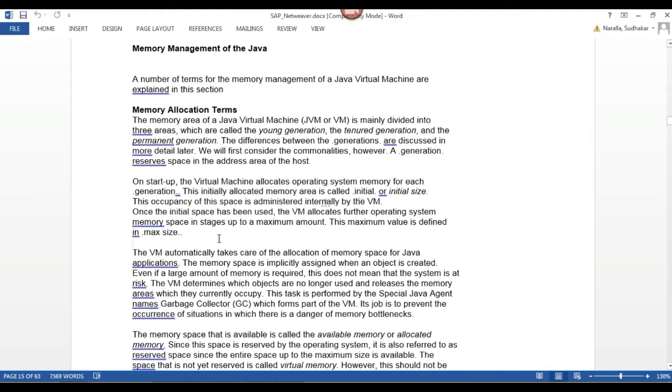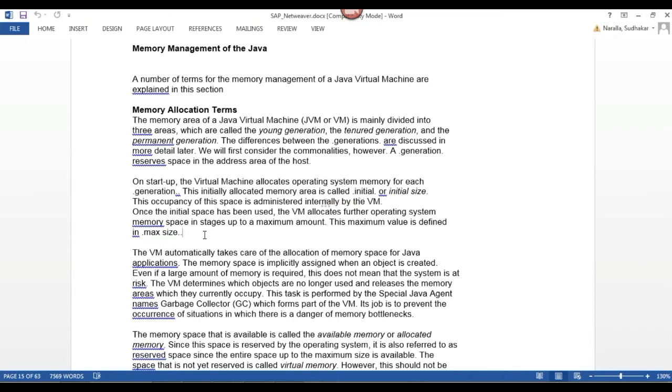Max size means once my initial space has been used, my JVM will allocate some more operating system memory up to a maximum amount. That is called the max size. So here we have discussed two parameters: initial size is one parameter and max size is the other.